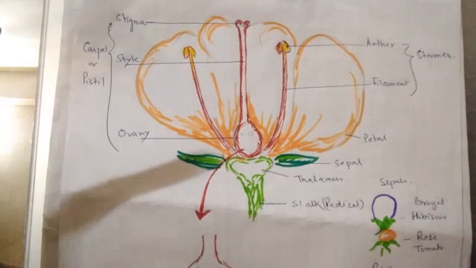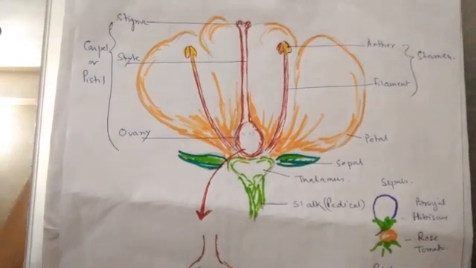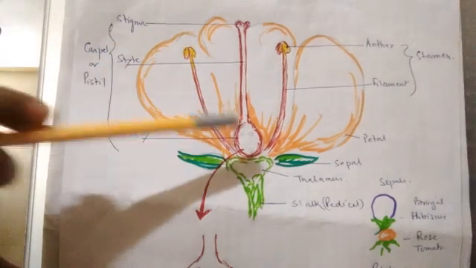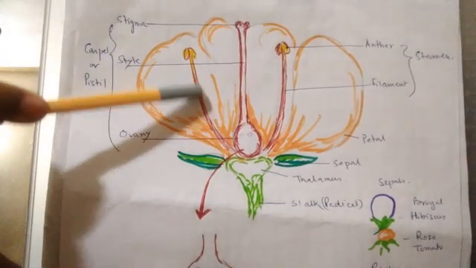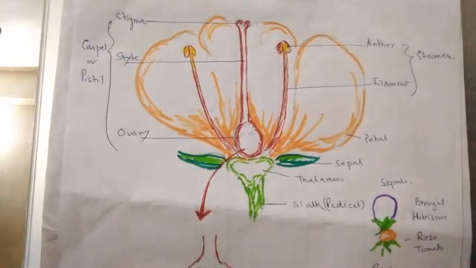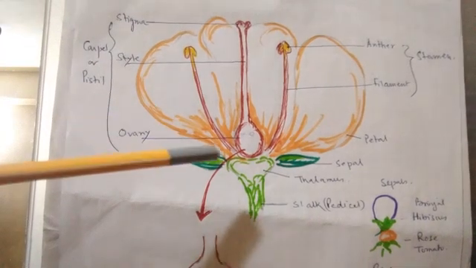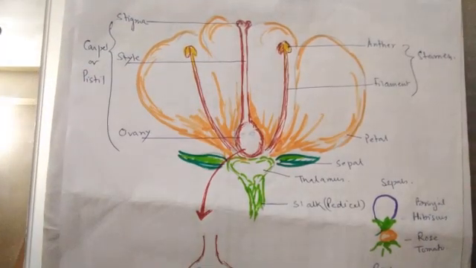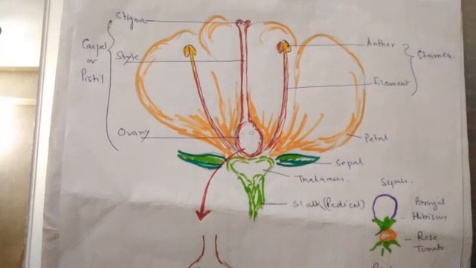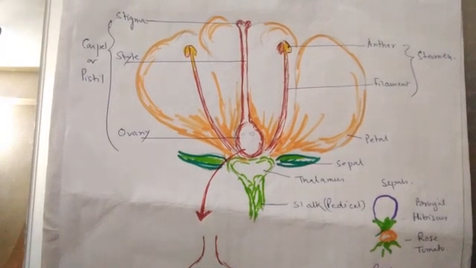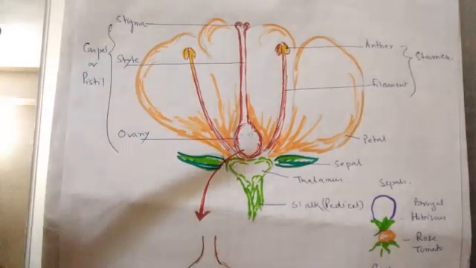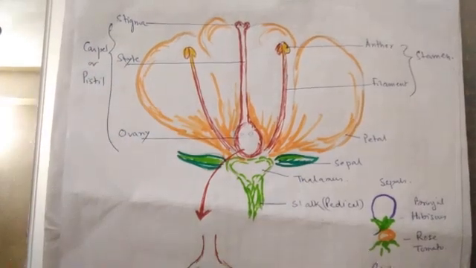Clear? Now sometimes a flower may bear only pistil, so that will be a female flower. Or a flower may bear only stamens, no pistils, so that will be a male flower.